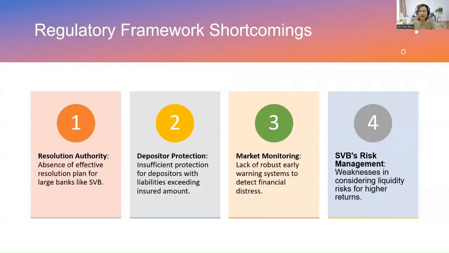And we have identified 4 regulatory framework shortcomings. Firstly, the regulatory framework lacked effective resolution authority and bail-in mechanisms, which helped in the failure of large banks like SVB to make uninsured depositors whole without losing taxpayer money, and exacerbated the crisis. Secondly, the regulatory framework did not adequately protect depositors from losses exceeding the maximum insured amount, leaving a significant portion of depositors exposed to potential losses.